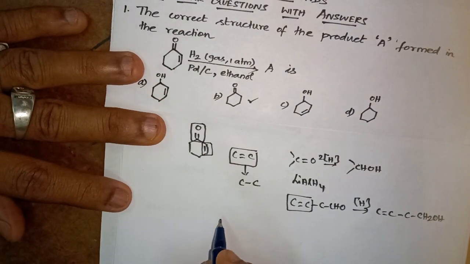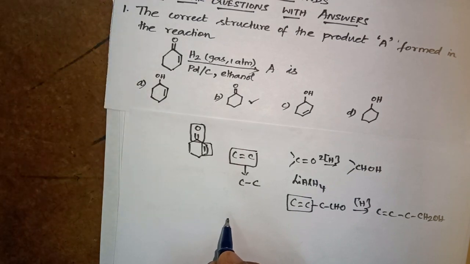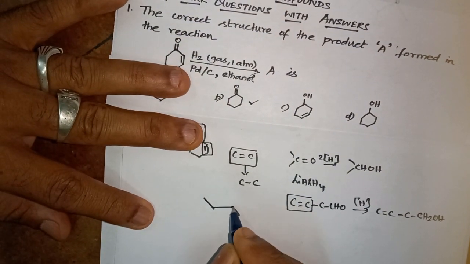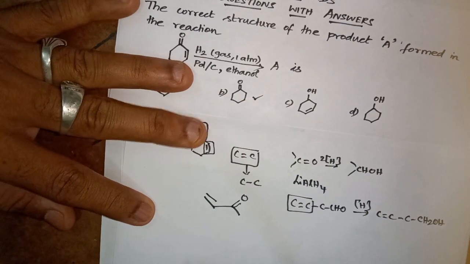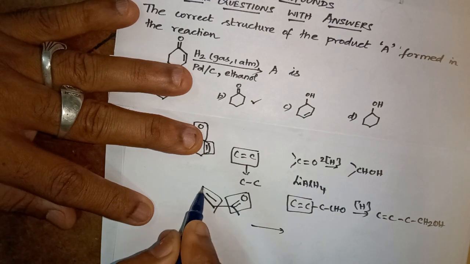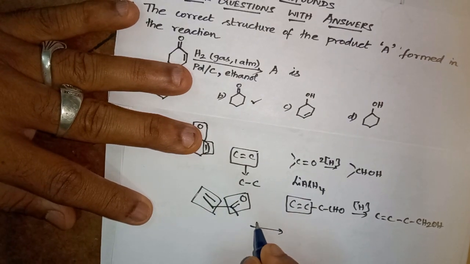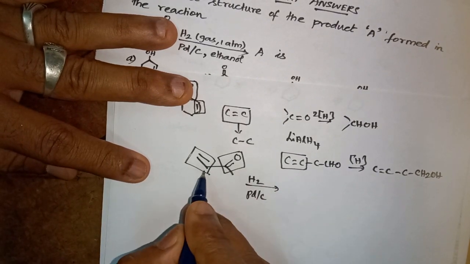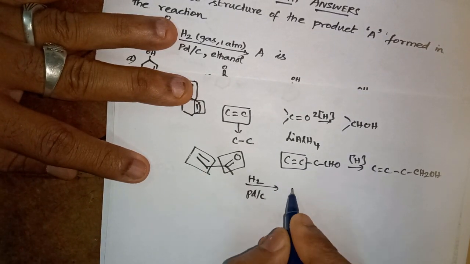Suppose I take a compound. You see, this is the compound I take. When it is subjected to reduction, there are 2 possible reductions. But using hydrogen, palladium supported by carbon, it will reduce only the carbon-carbon double bond. So here one hydrogen is added, here one hydrogen is added, and it becomes this.